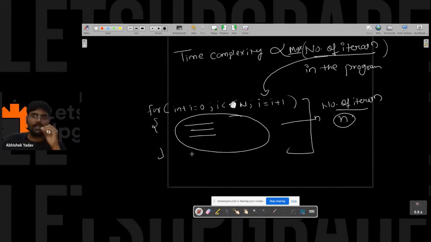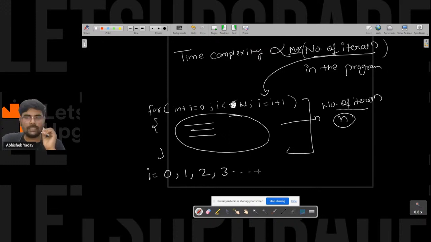Let's try to understand this. First the value of i will be 0, then 1, then 2, then 3, like this it will go till n minus 1. The moment the value of i is n, you will be out of the for loop.